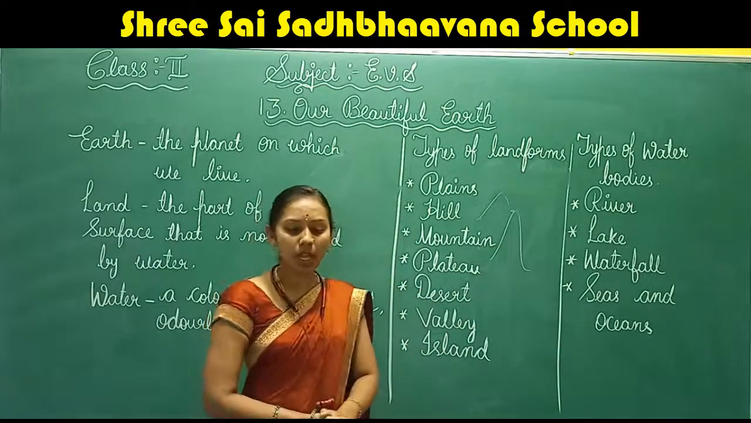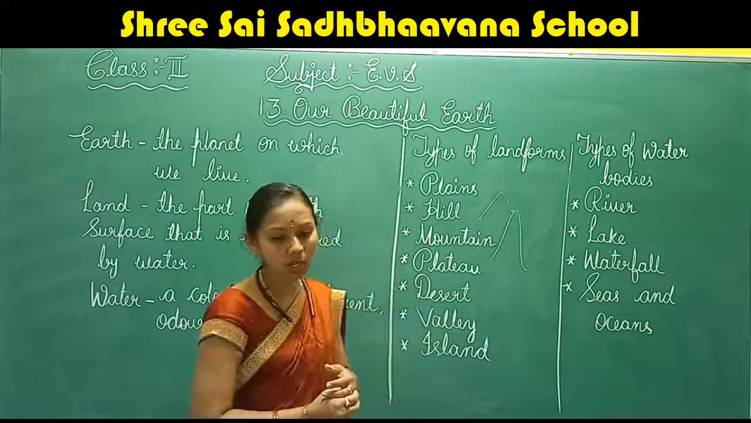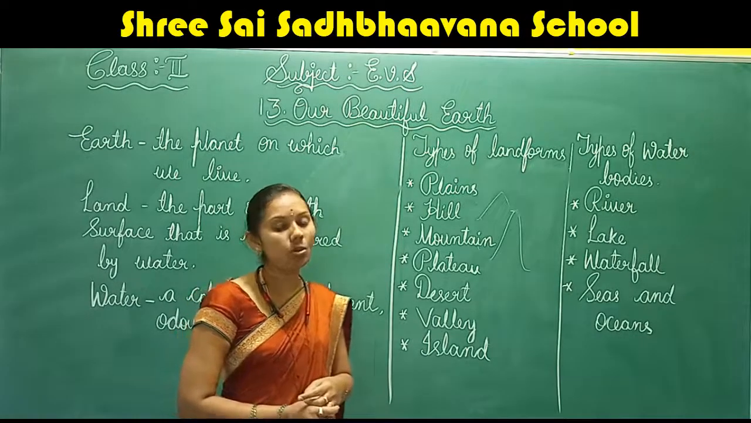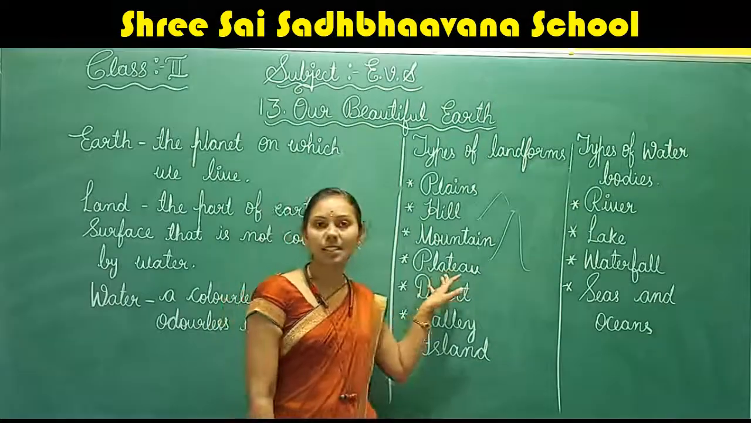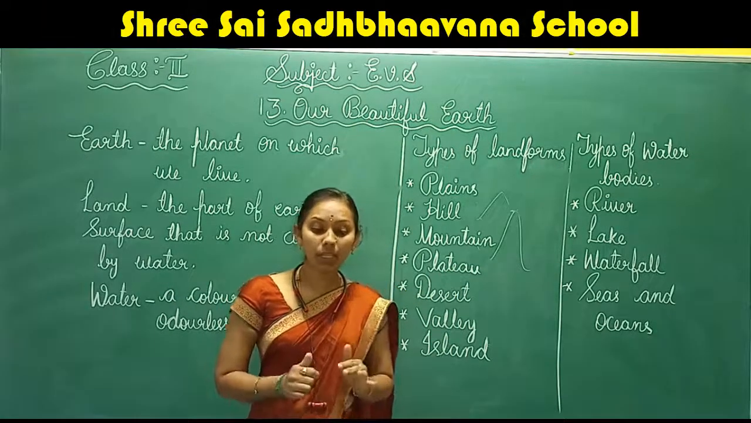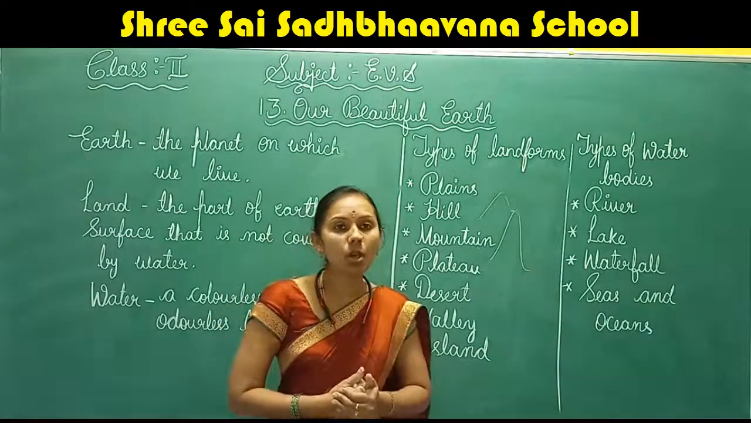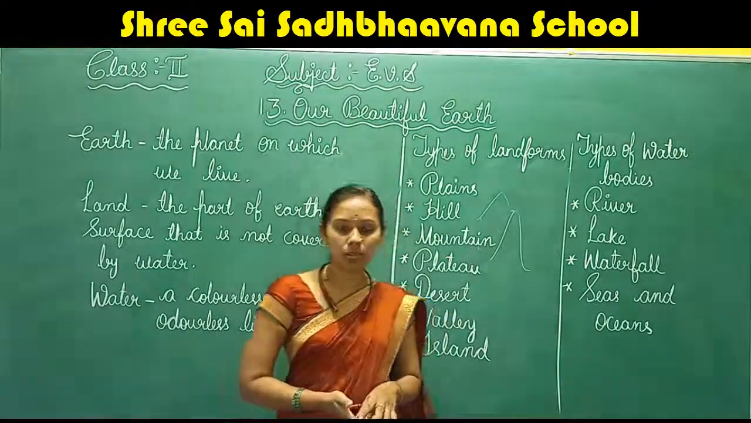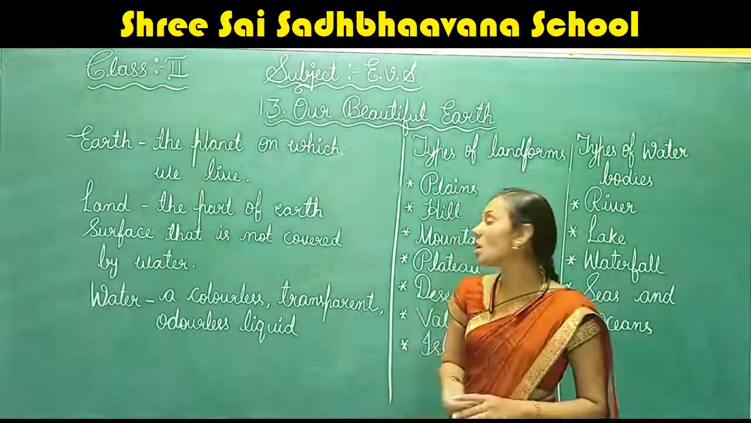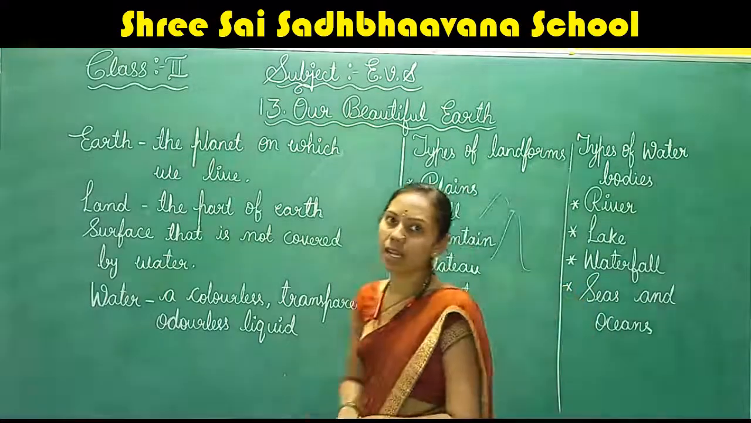What is a plateau? A plain on a hill or a mountain is called a plateau, children. Here the plateau looks like a table. So it is called a tableland.